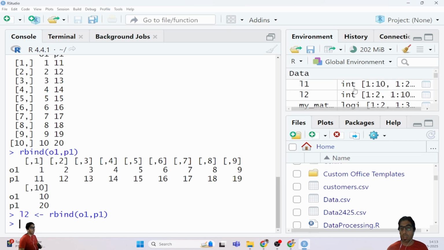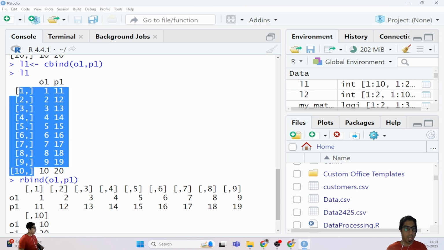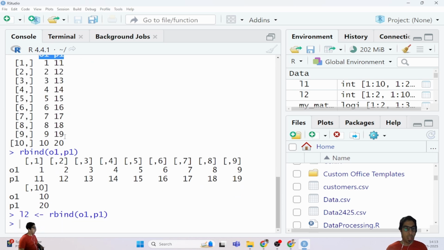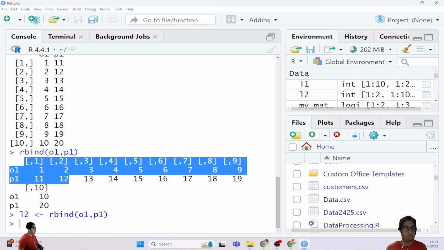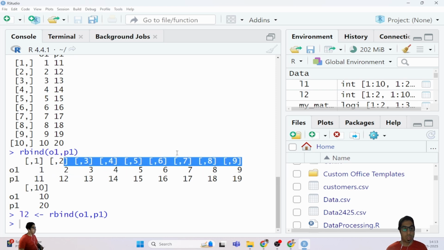In case of l1 there were 10 rows and 2 columns. In case of rbind, because we have merged in the form of rows, here it is 2 rows and 10 columns.